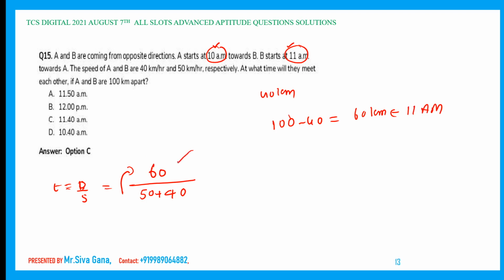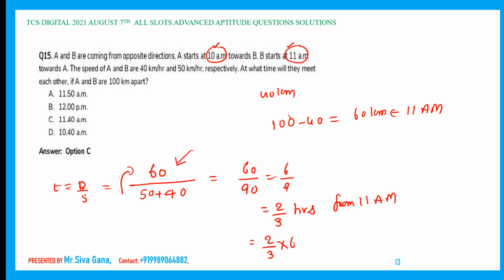The distance that we write in the numerator should be such that the starting timing is the same. 60 by 90, which is 6 by 9, which is 2 by 3 hours. So after 2 by 3 hours from 11 a.m. the two trains are going to meet. 2 by 3 into 60 is 40 minutes. 40 minutes from 11 a.m. is 11:40 a.m., when the two trains are going to meet.